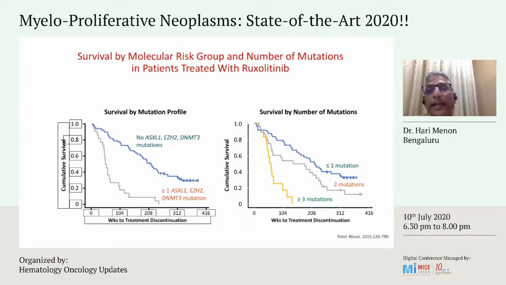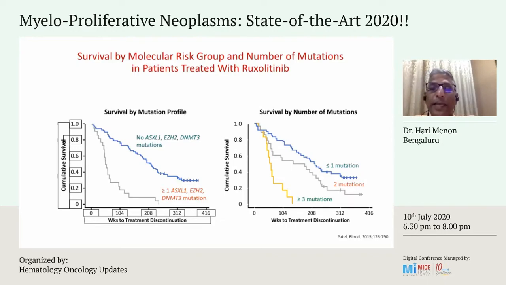We do understand that failure can also be a result of the presence of certain epigenetic mutations, especially those associated with ASXL1, EZH2 and DNMT3. You will appreciate from this graph that there is a huge difference and survival is impacted by the presence or absence of these mutations. And again, cumulatively, having all three carries a worse prognosis versus having two versus one.